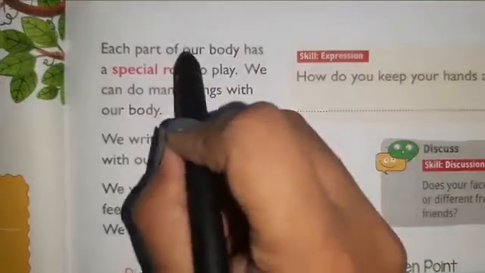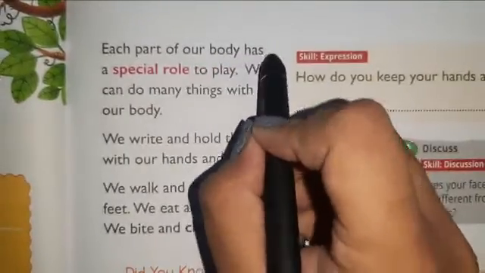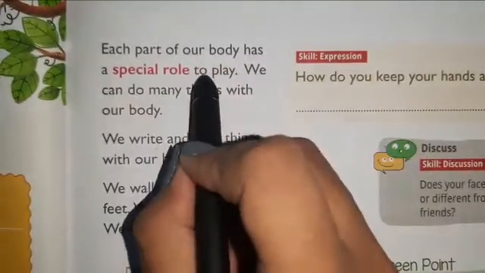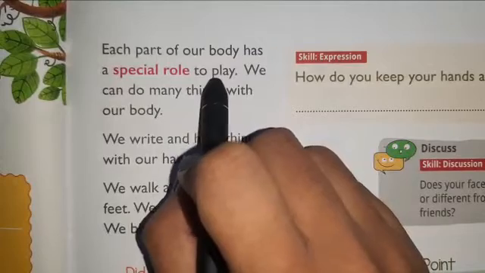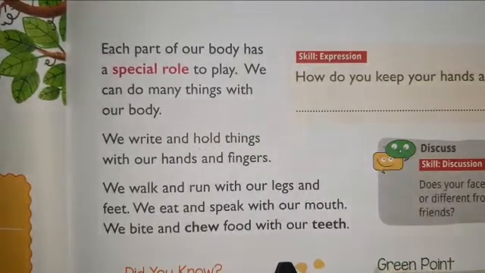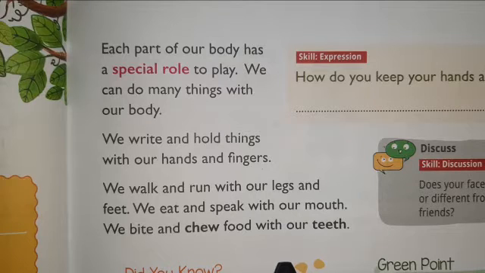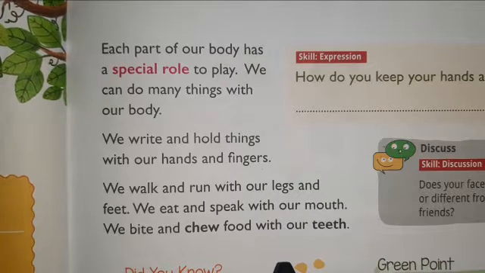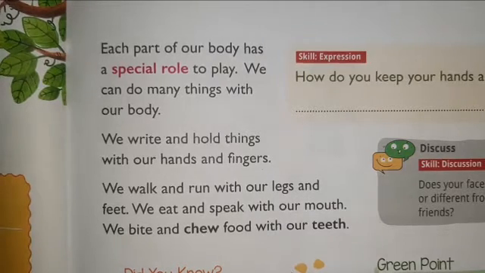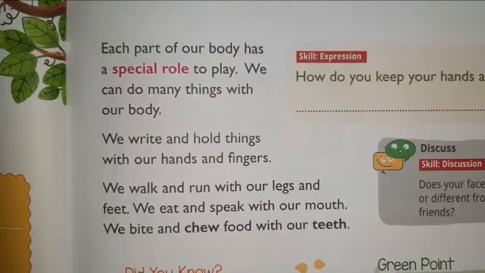Each part of our body has a special role to play. Now, what is it telling? Our body has different parts and every part has a special role. That means whatever one body part can do, the other body part cannot.